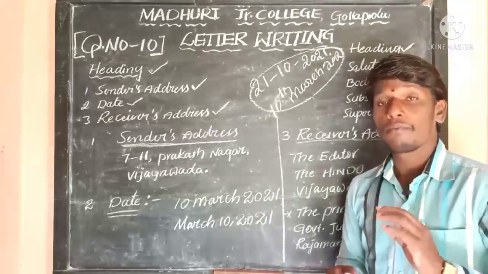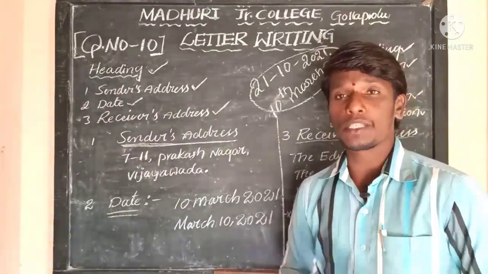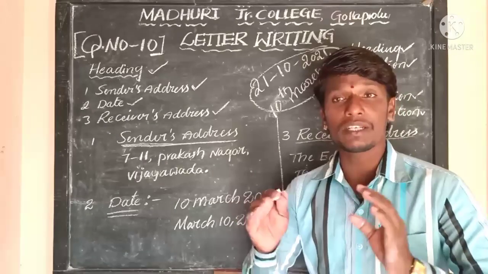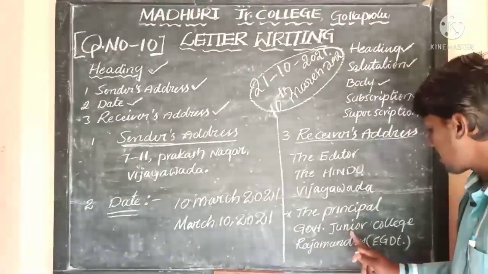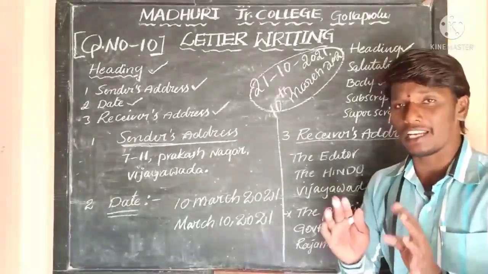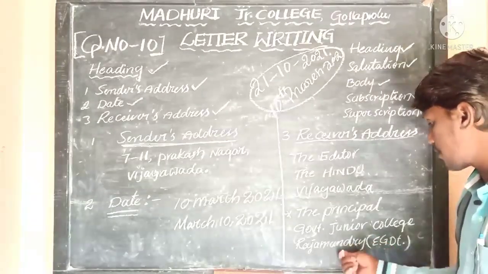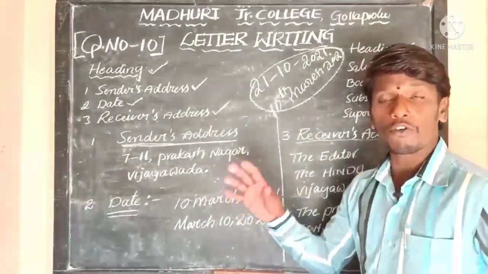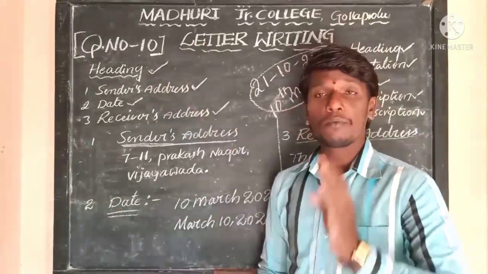Whereas when you are writing a letter to a college principal or a school principal, how is the receiver's address to be written? This is the Principal, Government Junior College, Rajahmundry, East Godavari district. That is enough. This is very simple. The Principal, Government Junior College, Rajahmundry. And this is how you should write the heading. So under the heading we have three parts.